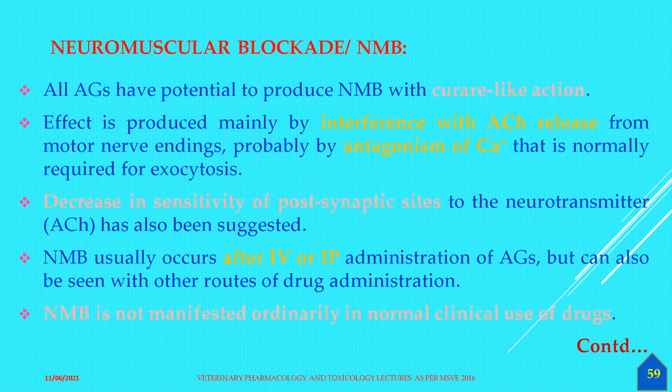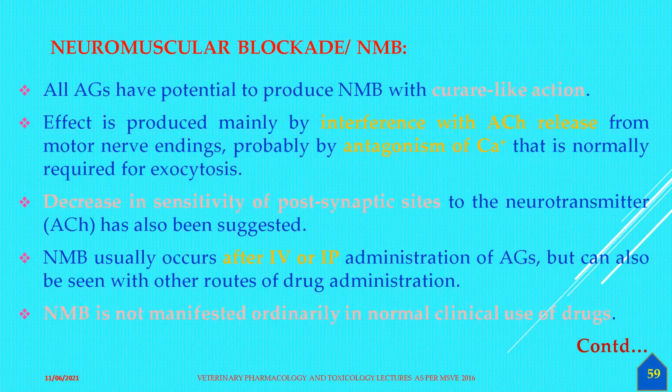This is produced by interfering with acetylcholine release from the motor nerve ending, probably by antagonism of the calcium channels that are normally required for exocytosis. So the acetylcholine is not released in this condition. Hence, neurohumoral transmission will never occur, and there is also a decrease in the sensitivity of the postsynaptic sites to the neurotransmitter acetylcholine.